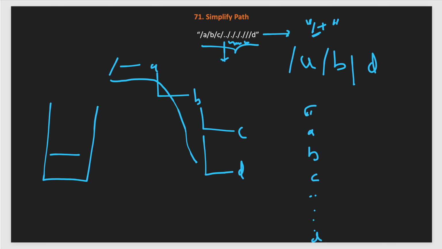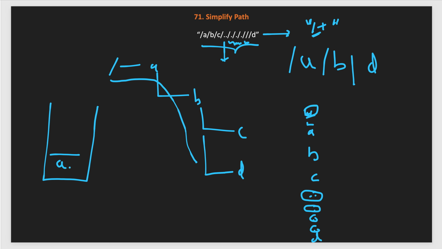Whenever we encounter an empty string, we just continue, we will not do anything. Whenever we encounter a single period, we just skip it and continue. Whenever we encounter a double dot, in that case we look into our stack. If the stack size is greater than zero, then we pop out the last directory which was pushed into the stack.